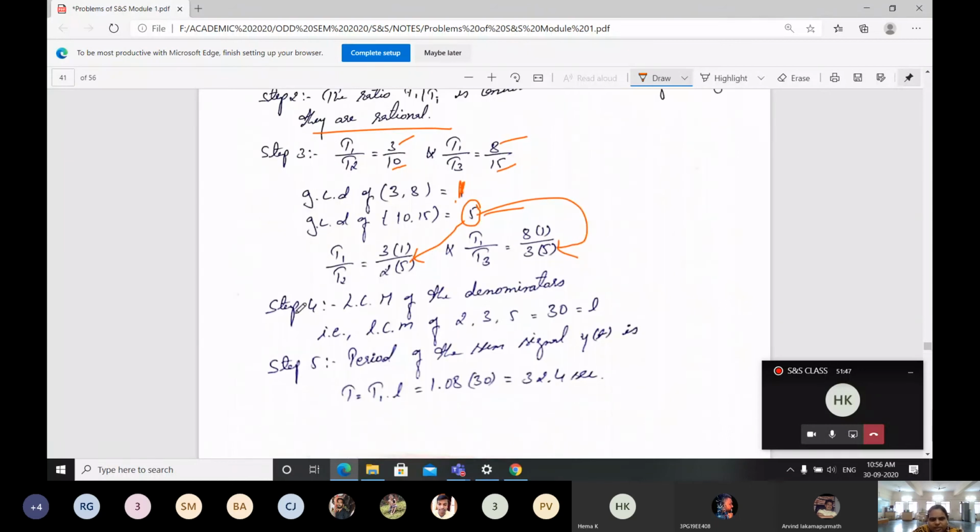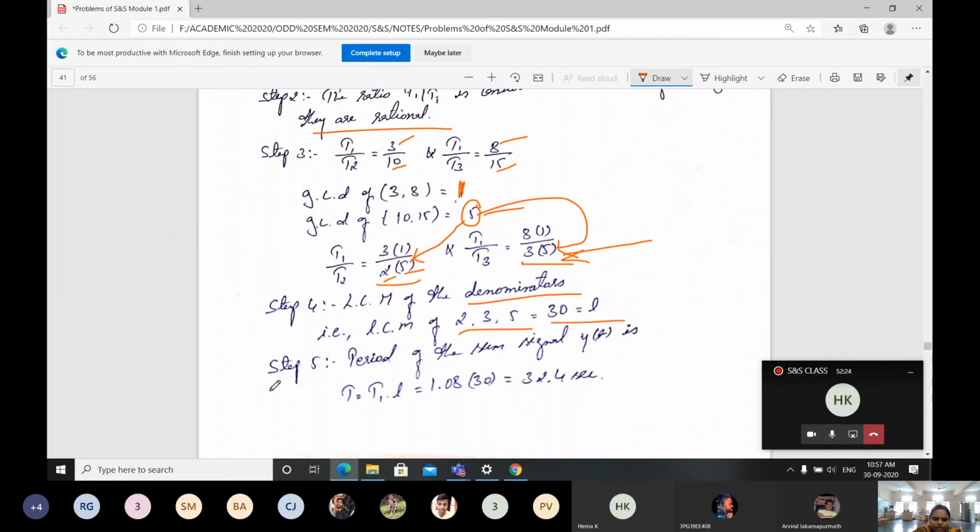Next, step 4 is to find the LCM of the denominators. What is the LCM? 2 and 5 are there, then 3 is there. If a factor is repeated, we can't take it again. For that reason, 2 into 3 into 5. After writing it like this, you have to take the LCM, don't take it directly. Just multiply all the three, so you'll get 30. We take 30 as L.